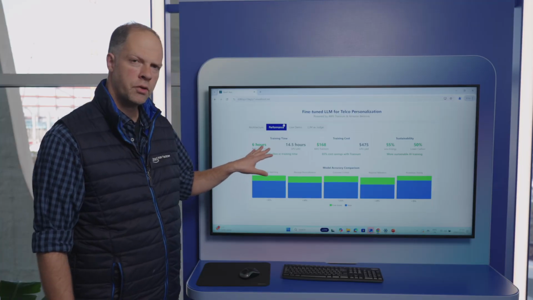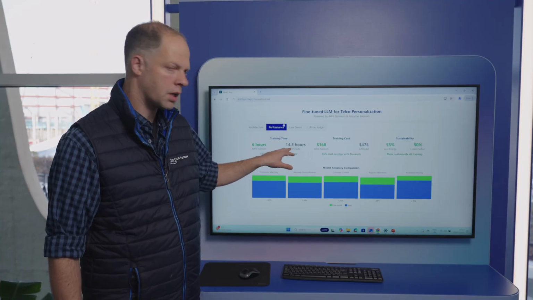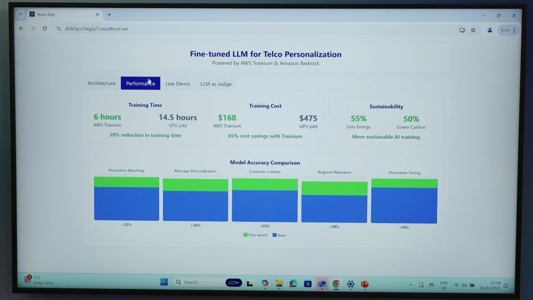In terms of performance, those are the results that we have got based on the experiment. So you can see the difference between NVIDIA GPUs, the equivalent EC2, compared to the AWS Trainium in terms of reduction time when we are doing it for training. Those are the numbers for the actual training cost. So you see that the cost saving here is quite significant using the AWS custom silicon.